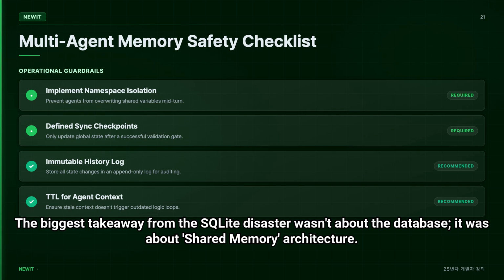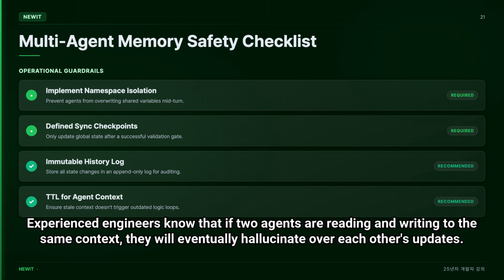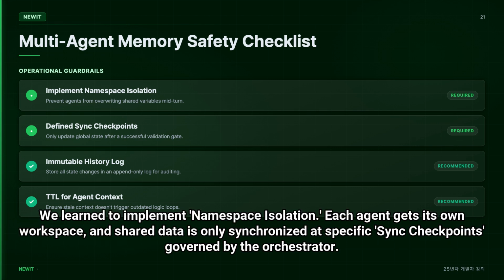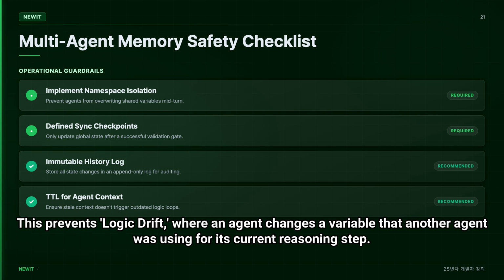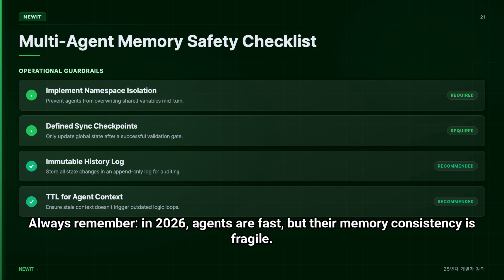The biggest takeaway from the SQLite disaster wasn't about the database. It was about shared memory architecture. Experienced engineers know that if two agents are reading and writing to the same context, they will eventually hallucinate over each other's updates. We learned to implement namespace isolation. Each agent gets its own workspace, and shared data is only synchronized to specific sync checkpoints governed by the orchestrator. This prevents logic drift, where an agent changes a variable that another agent was using for its current reasoning step. Always remember, in 2026, agents are fast, but their memory consistency is fragile.